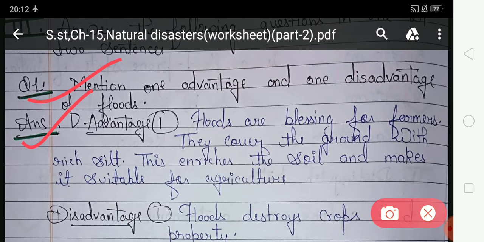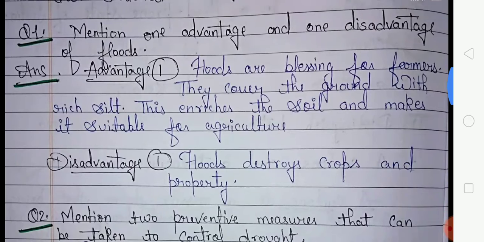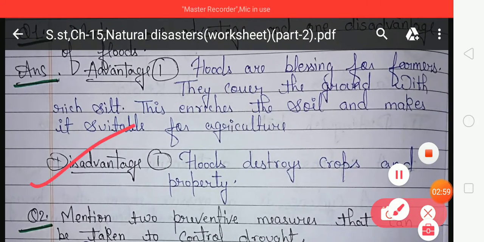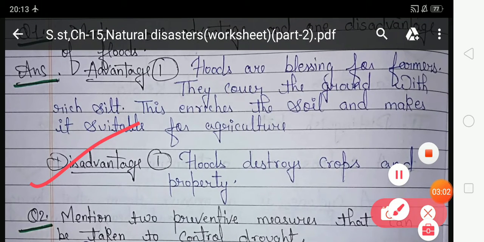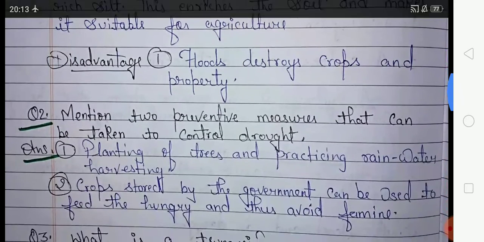Advantage. Advantage means the good effect. Floods are a blessing for farmers. They cover the ground with rich silt. This enriches the soil and makes it suitable for agriculture. Now look at the disadvantage of flood, which means the bad effect of flood. Floods destroy crops and property. So students, floods destroy crops and property also. So now come to the next question.